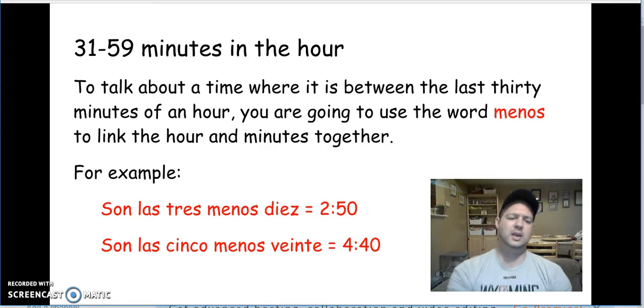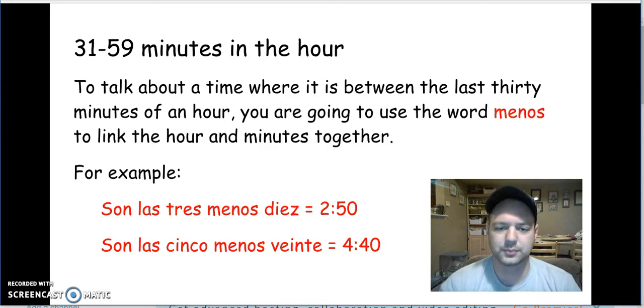Same thing with son las 5 menos 20. So here I have 5 minus 20, or 4:40. I went from 4 to the next hour up, 5. And then I found 20 minutes in between 40 and the next hour up. So son las 5 menos 20. It's just the same as saying it's 20 till 5.